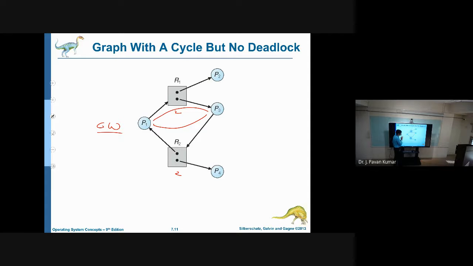It is circular wait, but here R1 can be released, an R1 instance can be released by P2 as well. That means P1 is waiting for P2, and also an R2 instance can be released by P4, so P3 is waiting for P4. If either of these is satisfied, automatically either P1 or P3 can complete its execution. Automatically this waiting can be avoided. This deadlock can be avoided. Got it?